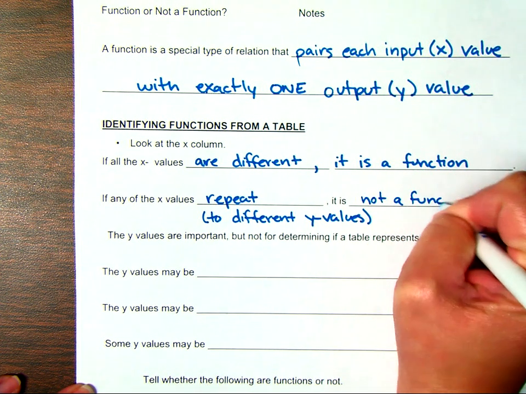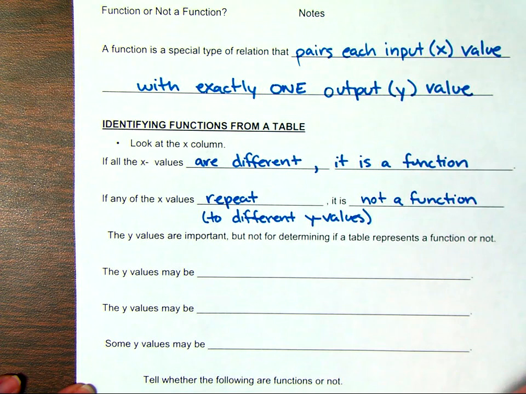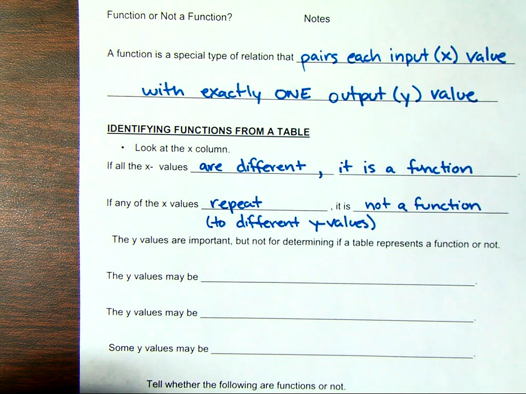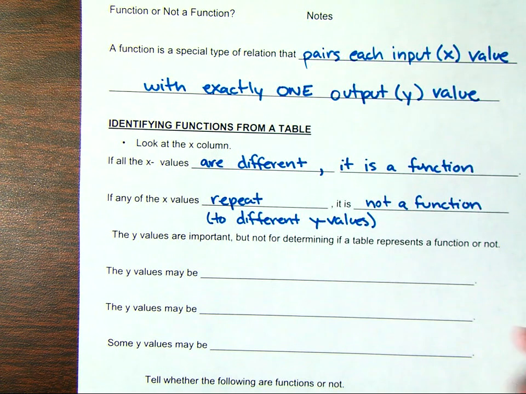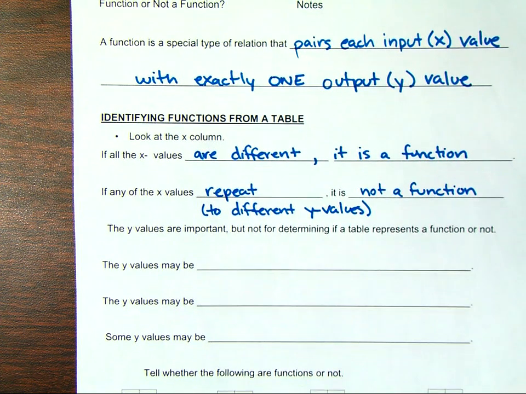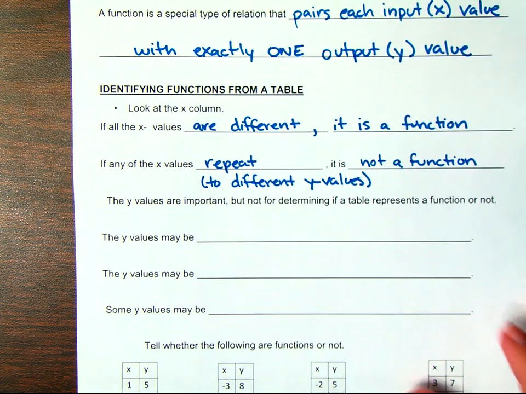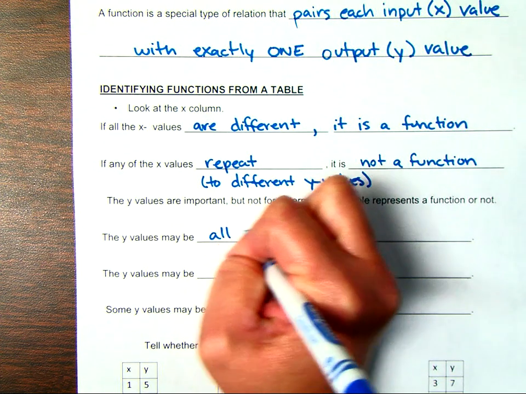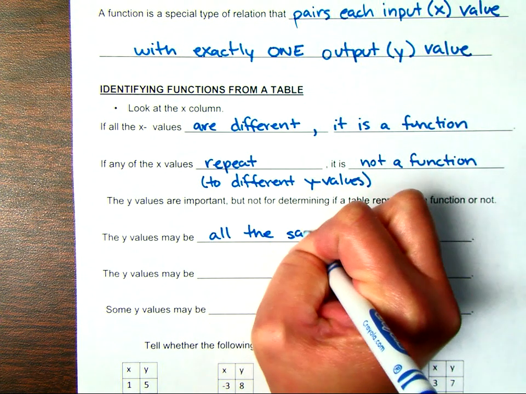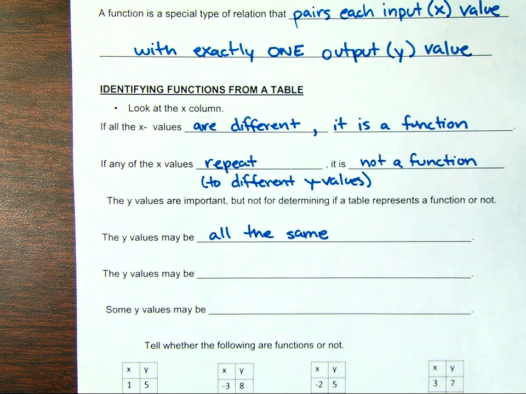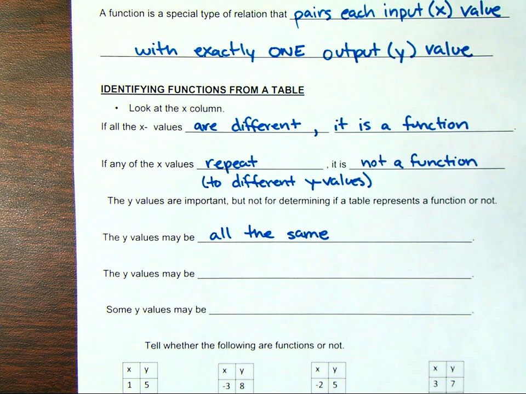A lot of students want to say, if the x repeats, it's not a function. But you have to be careful. It could repeat as long as it's repeating with the same y value. The y values are very important, but not in determining if that table represents a function or not. The y values could be all the same. We could have all different x values and all their y values be the same number, and it would still technically be a function because the x's are going to one and only one y value.